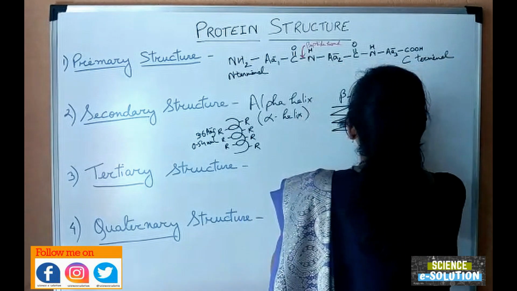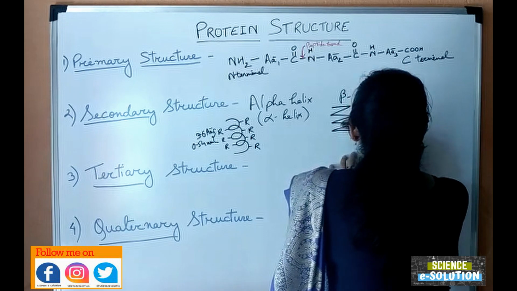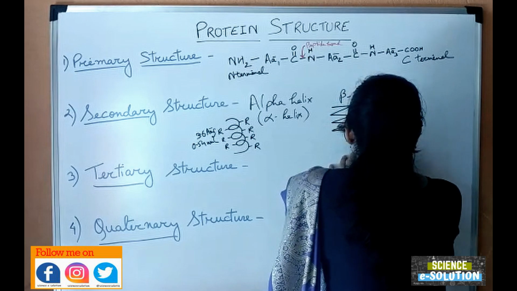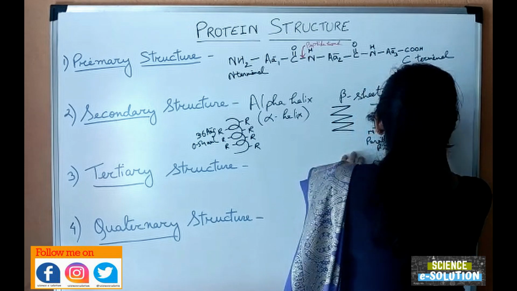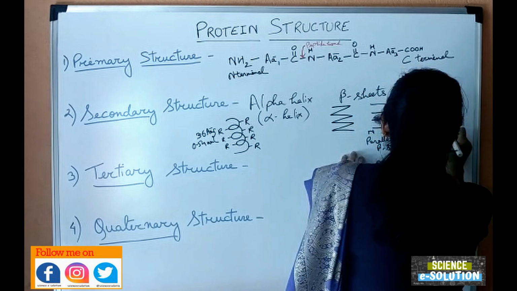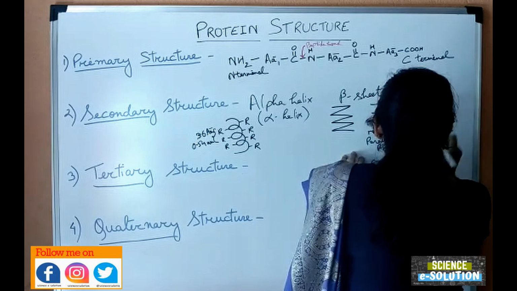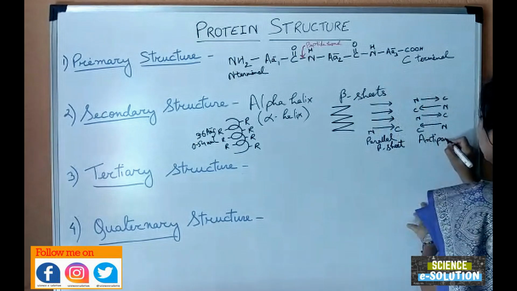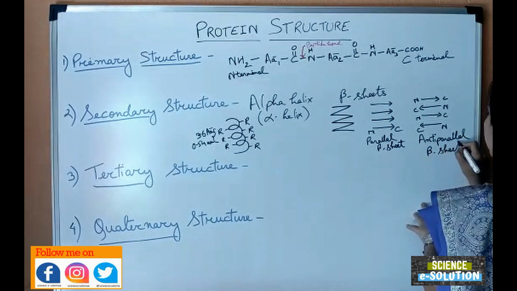Now, it can be arranged in a parallel structure like this. This is a parallel beta sheet. This is C terminal. This is N terminal. This is a parallel beta sheet. C N C N C N C N. This is an anti-parallel beta sheet. This is the anti-parallel beta sheet structure.